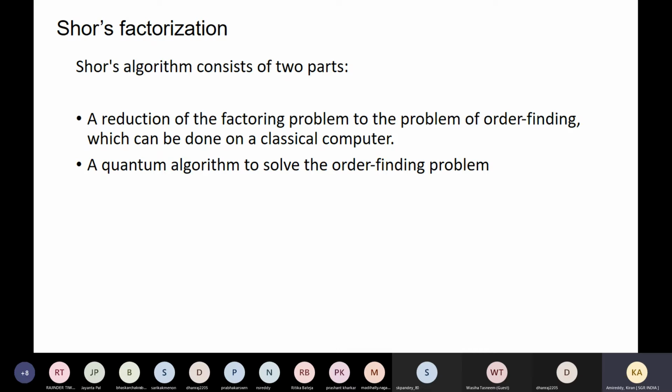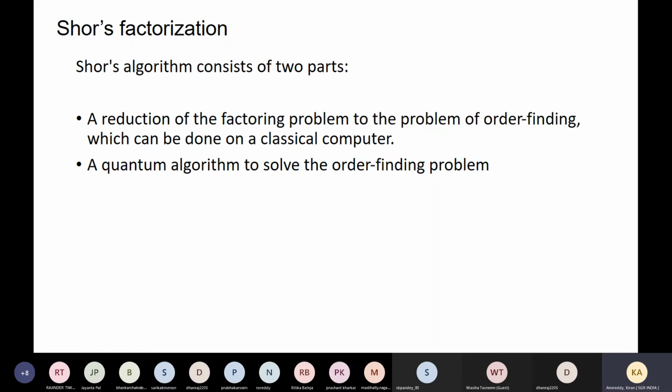Okay, we'll proceed to the Shor factorization. I said this will be Shor's algorithm or Shor factorization; we can call it both ways. I'll give you why this algorithm was developed. It will give you the factors, prime factors I can say, for a given number n. Suppose when our given number is n, it will give its factors.